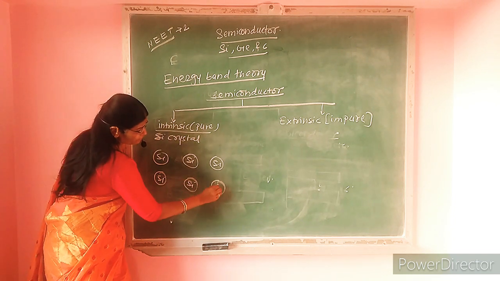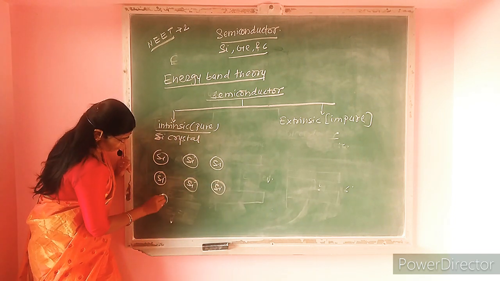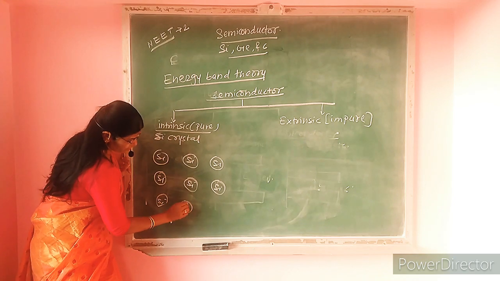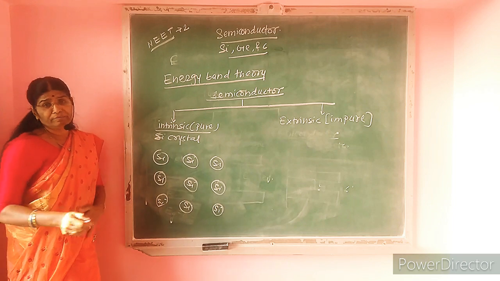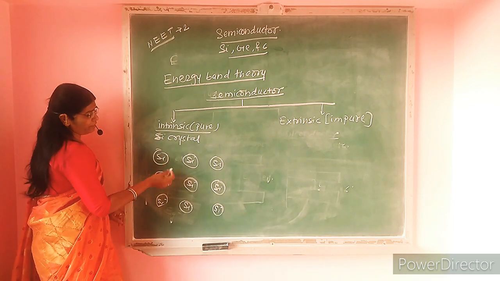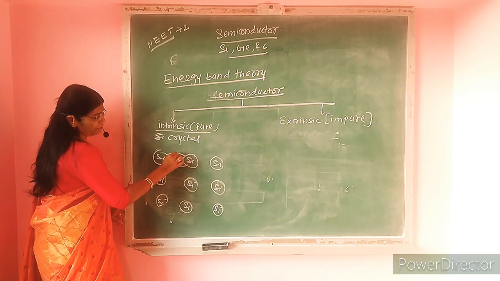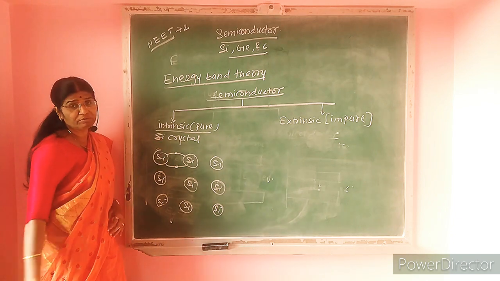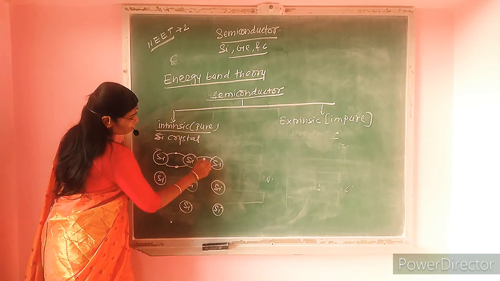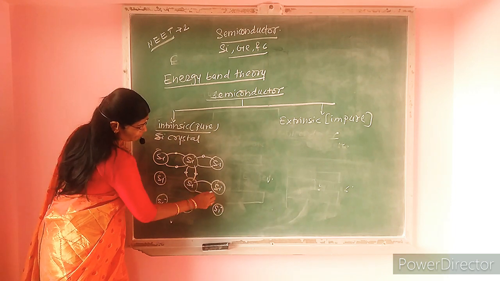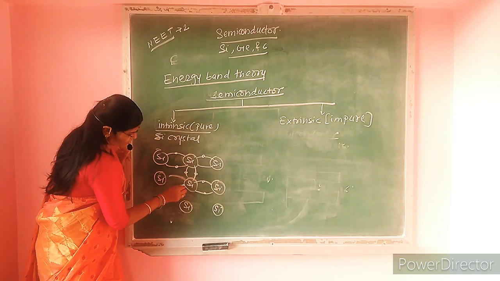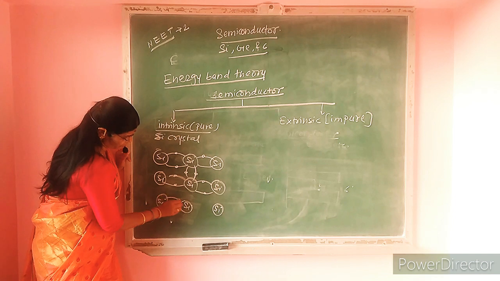We know that the atomic number of silicon is 14. In the outermost orbit there are 4 electrons. Each electron of silicon shares with neighboring electron of silicon and forms 4 covalent bonds. These bonds are very strong bonds.